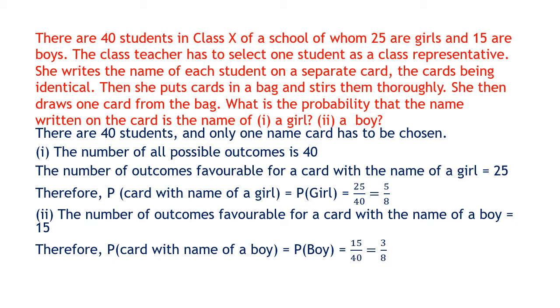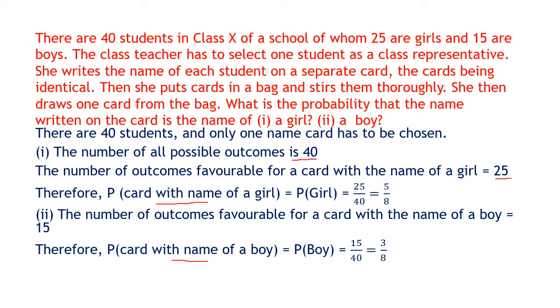So total number of students are 40, so total number of cards will also be 40. So we have the total outcomes is 40. Now the number of outcomes favorable for a card with the name of a girl: the number of girls are 25. So the probability that the card is named with a girl is 25 upon 40, or 5 upon 8. And the second case, for a boy, is 15 upon 40 because there are 15 boys, or 3 upon 8.